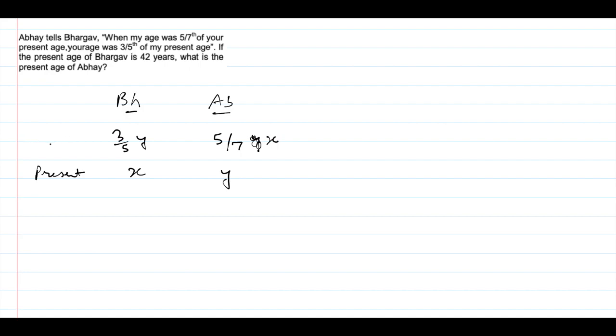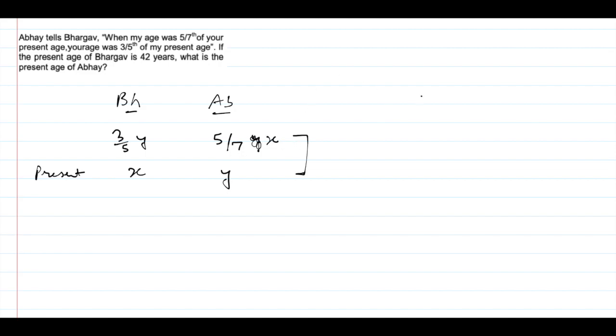Now you might be confused that we don't have any equation, but if you look carefully, you can see that the difference between these two periods will be the same for both of them.